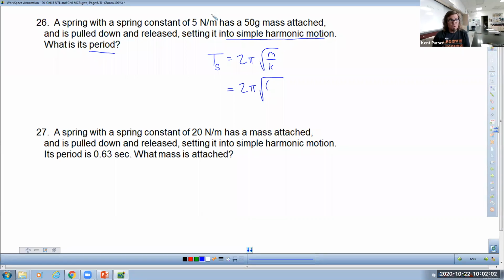50 gram mass, we have springs that are 5 newtons per meter, spring constants. Attaching that is going to cause it to oscillate at a certain rate. It would be fair for you to change that to 0.050 kilograms divided by the spring constant, 5 newtons per meter. Of course, all of those units you're not worried about. Trust that they will work out.